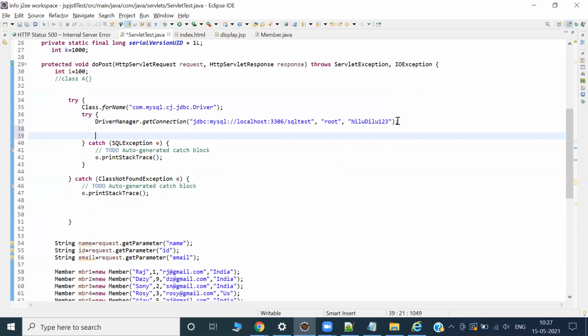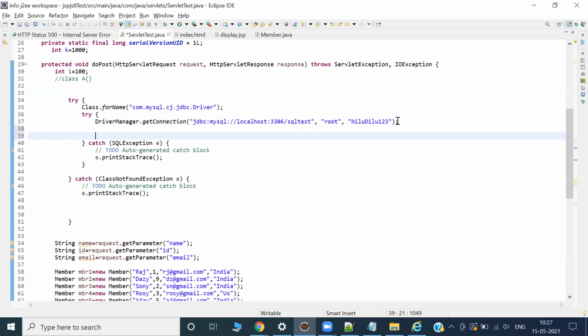Simply we are fetching the data from the database and sending it to the JSP. So I will go for the statement. Prepare statement, fine, that is your choice. Both will work because there is no question mark, right?